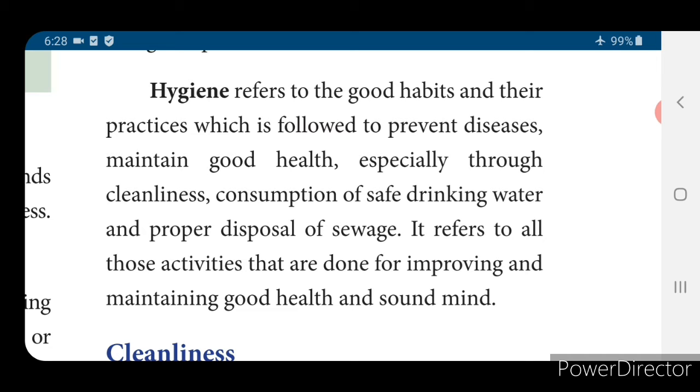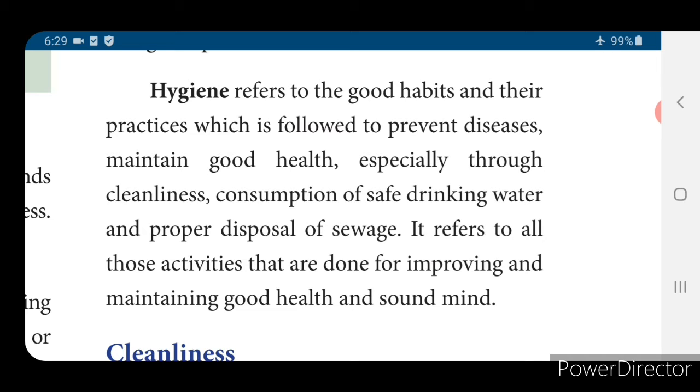Hygiene refers to the good habits and practices which are followed to prevent diseases. Why are we following all these hygienic ways? Only to prevent diseases and maintain good health, especially through cleanliness, consumption of safe drinking water and proper disposal of sewage. It refers to all those activities that are done for improving and maintaining good health and a sound mind. So hygiene basically refers first to cleanliness.